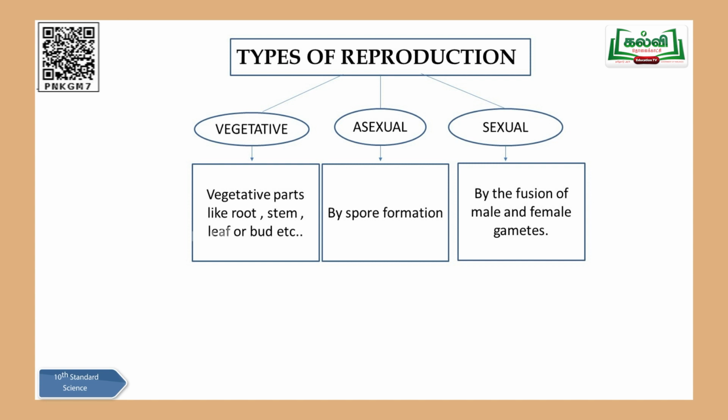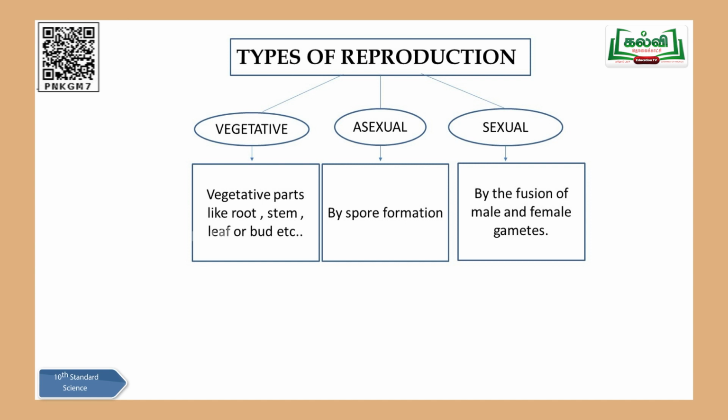So vegetative reproduction is nothing but the reproduction which is carried out by the parts of the plant which are above the ground. You can say stem, leaf, root, buds, etc. These are the major parts from which a new plant will originate. Is that clear? Vegetative reproduction is nothing but the vegetative parts of a plant giving birth to the new ones, giving birth to the babies. That's called vegetative reproduction.